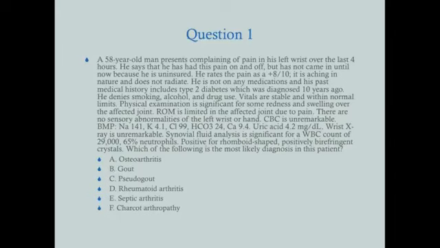Okay, the answer here is C, pseudogout. Why is this pseudogout? Well, I didn't need to give you any of this information except for the last 2 sentences, and you could have gotten this question right. Rhomboid-shaped, positively birefringent crystals are diagnostic of pseudogout. If you see rhomboid-shaped, positively birefringent crystals on a test question, boom, it's pseudogout. Very, very easy for that purpose, because if you know that, then you've got your diagnosis.